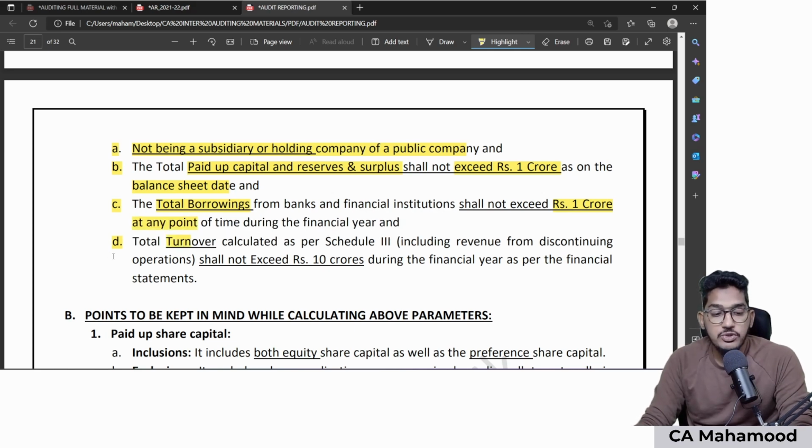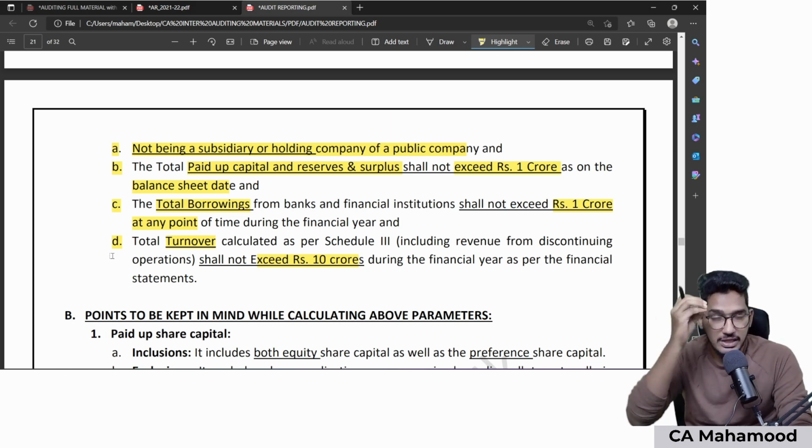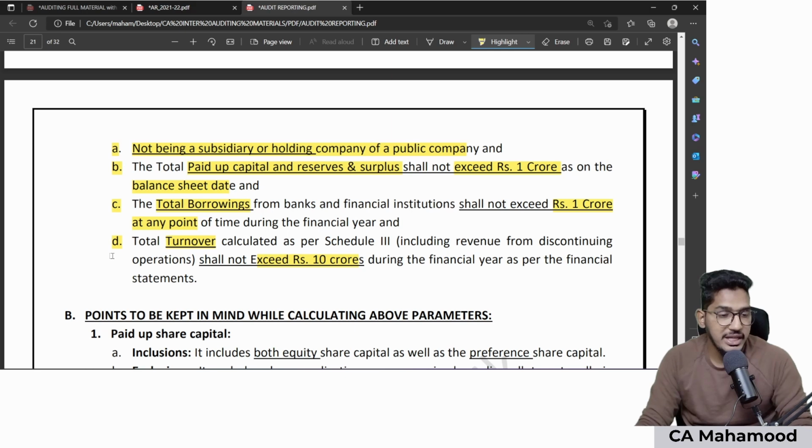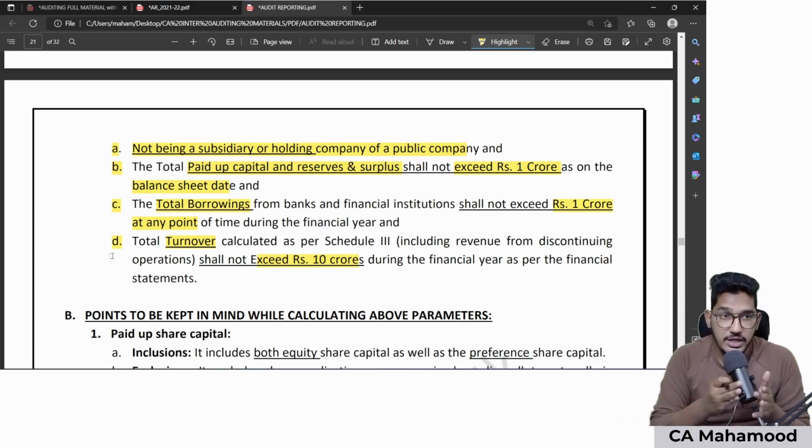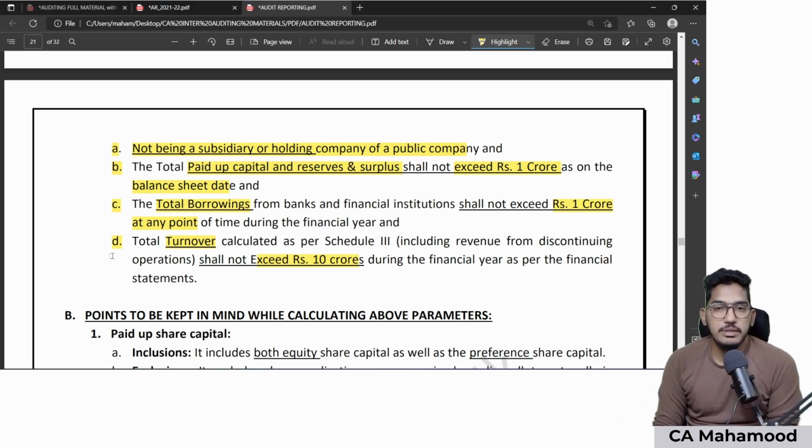And your client company should have a turnover as per Schedule 3, including revenue from discontinuing operations, not exceeding 10 crores during the entire financial year. So if your client company is a private limited company and if it satisfies all these 4 conditions, then CARO does not become applicable. Now sometimes they have asked a practical question.